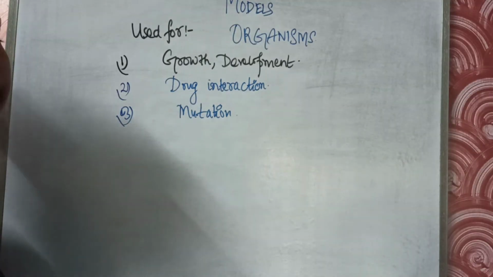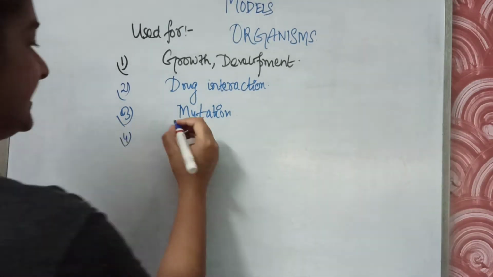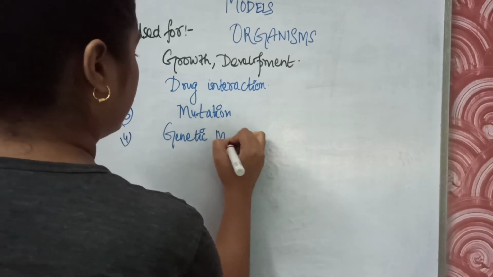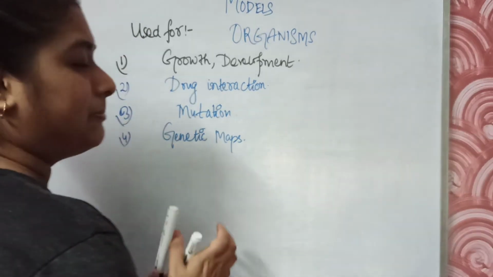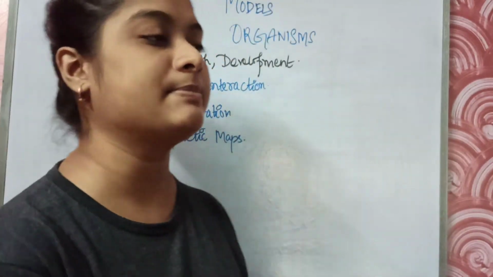Then it is very useful to prepare genetic maps. We all know the map in geography that we study. Similarly, this is the map of genes.